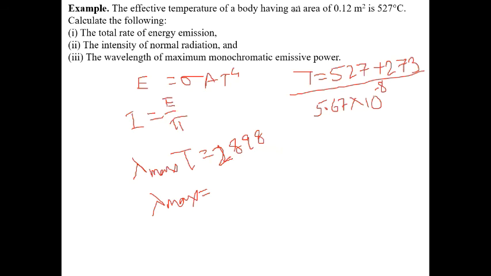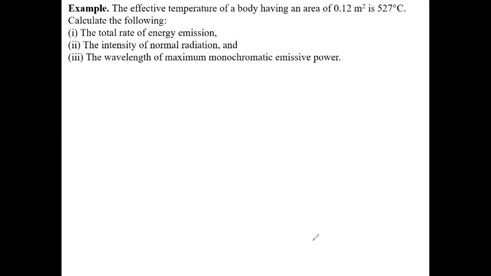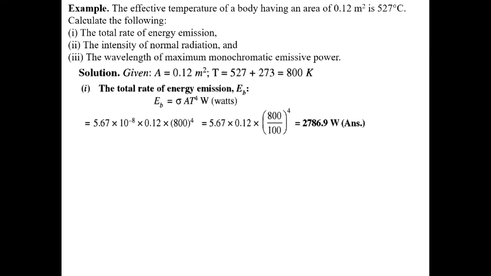Now I will show you another problem. First, given A equals 0.12 meter square, T equals 800 Kelvin. First we find the total emissive power, which is sigma A T to the power 4. So 5.67 into 10 to the power minus 8 into 0.12 into 800 to the power 4, and we get 2786.9.